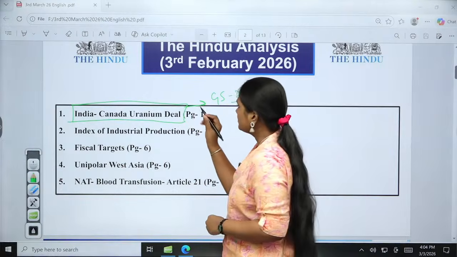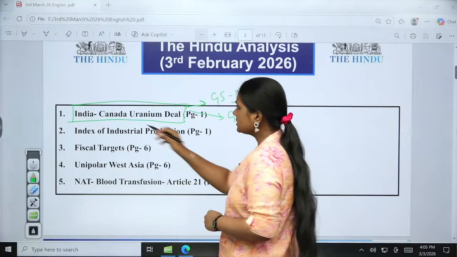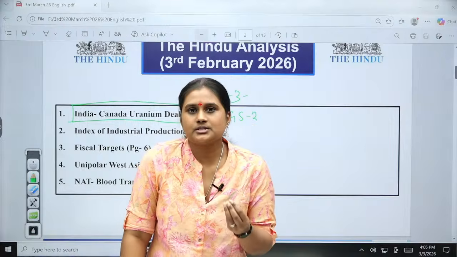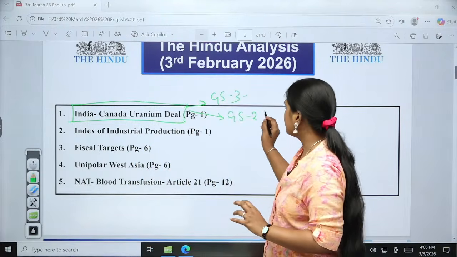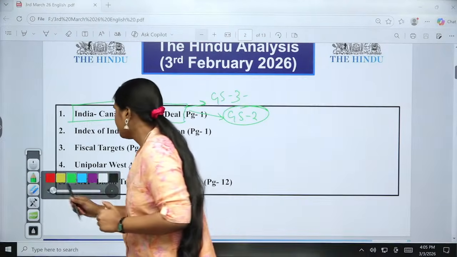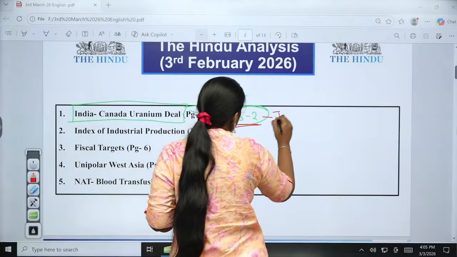And also in the GS2 paper in the IR aspect, because Canada and India's ties were earlier very strained. Okay, right now it is going good. So we are going to see how we are going to make use of this. In that case, we are going to see GS2 paper, in the IR perspective, the international ties.